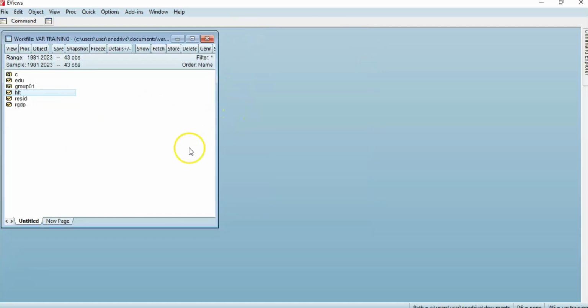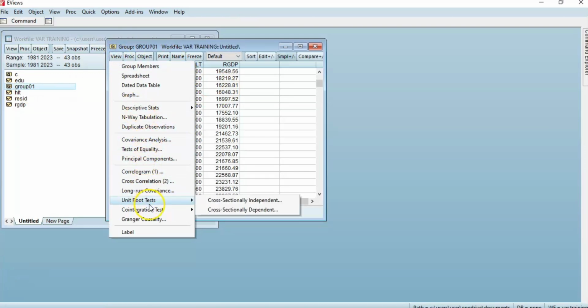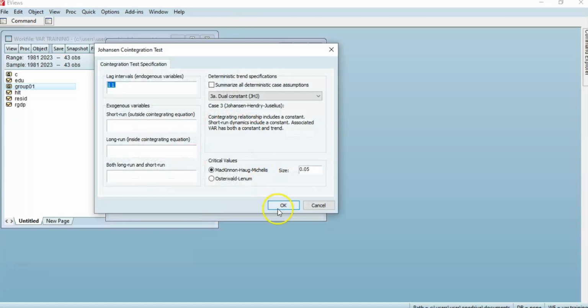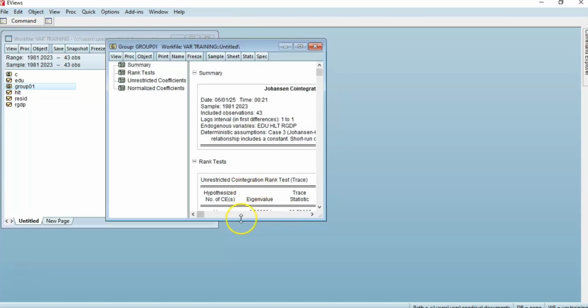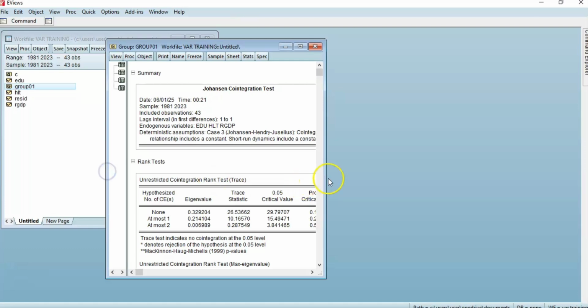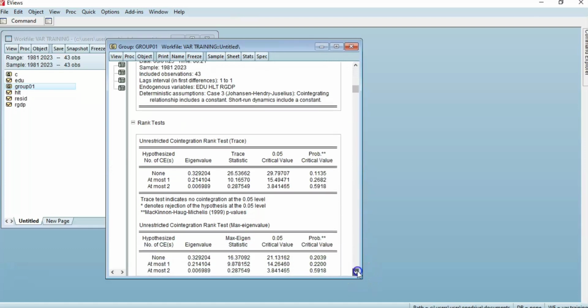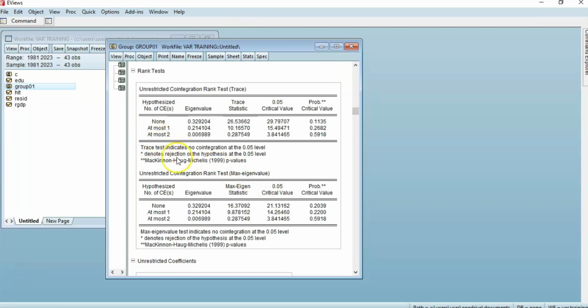And the next step for us is to check for cointegration. This is the group data. Check for cointegration. Click on view. Go to cointegration test. Then the Johansen. Then we click OK. Okay, this is the cointegration test. The cointegration test shows no cointegration.